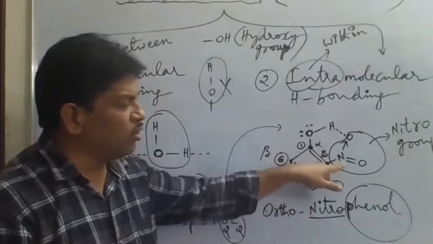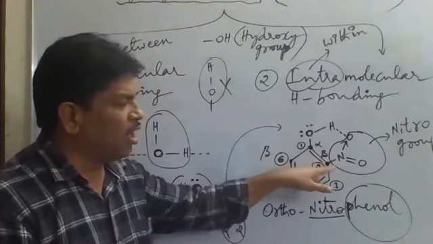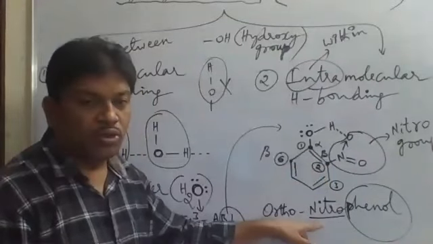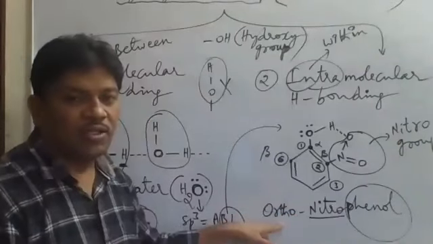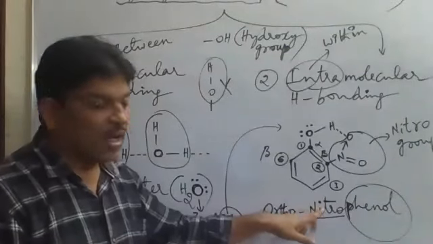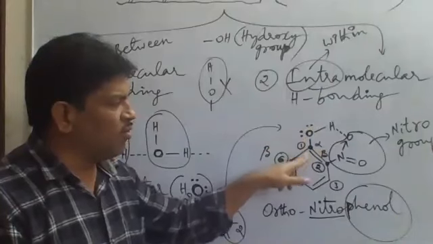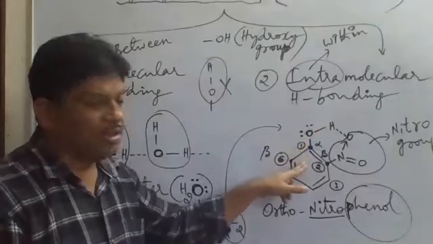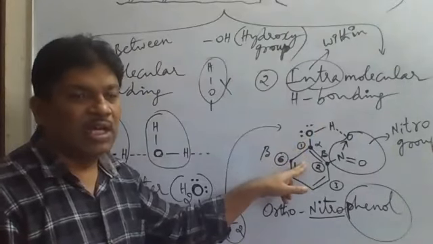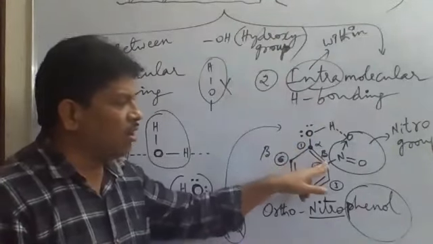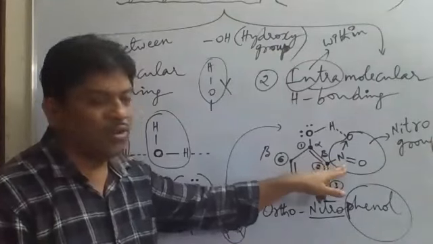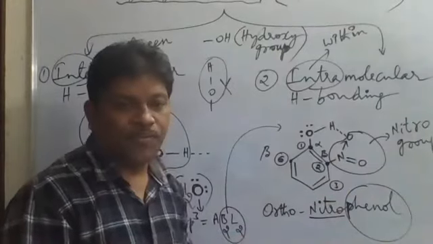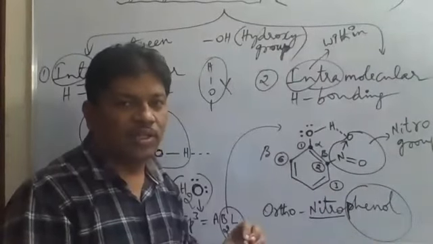On which position is the NO2 group, the nitro group, attached now? Ortho position. So we say ortho nitro. And benzene with an OH group is called what? Phenol. In this phenol molecule, on the ortho position, what is there? NO2 group is there. So what name did we say here? Orthonitrophenol. So orthonitrophenol is one name for this.